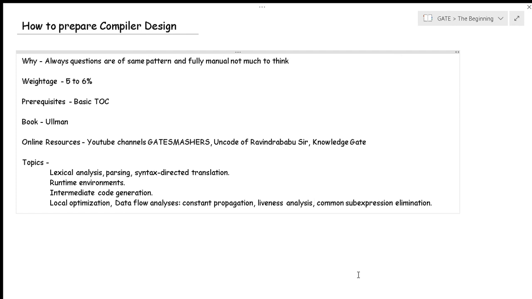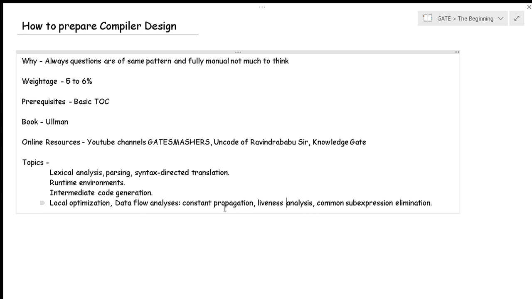Again, constant propagation and liveness analysis is something you will have to read through the Ullman, because there aren't many questions to learn the concept from. So you will have to go through the Ullman at least once for these things.